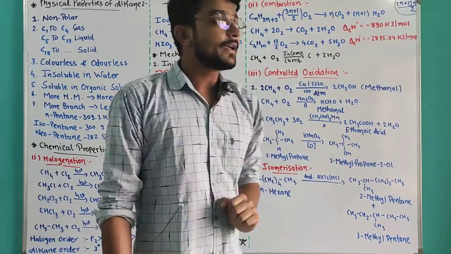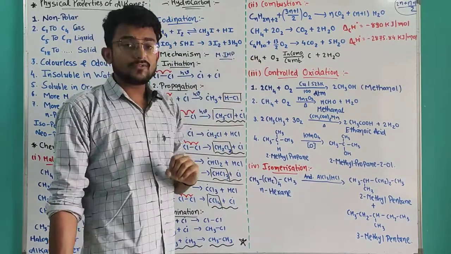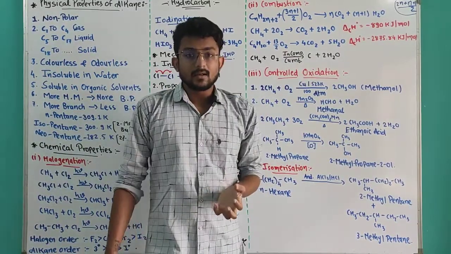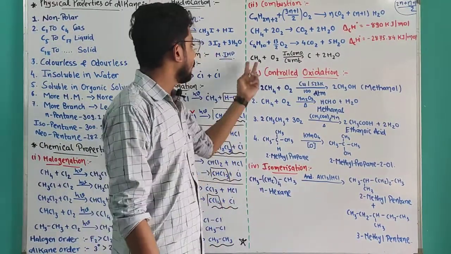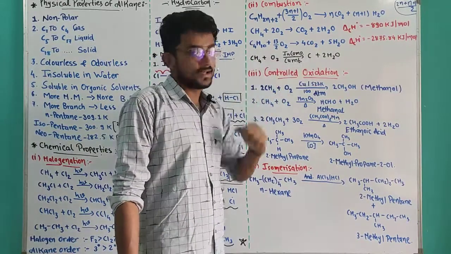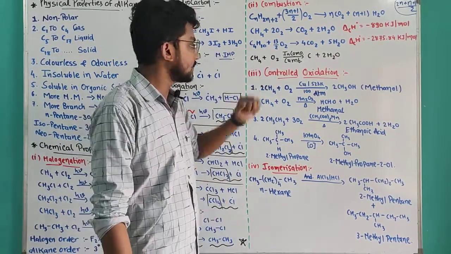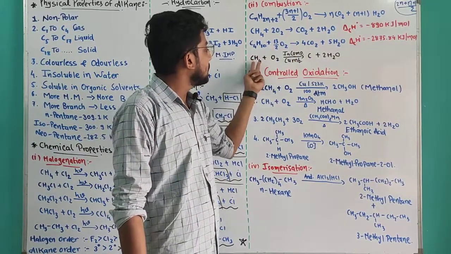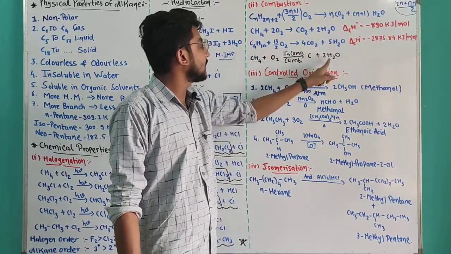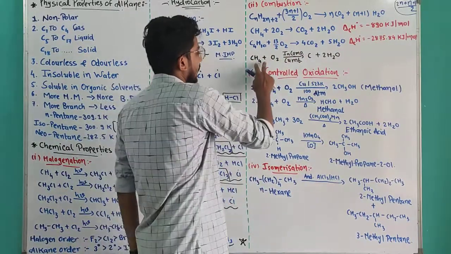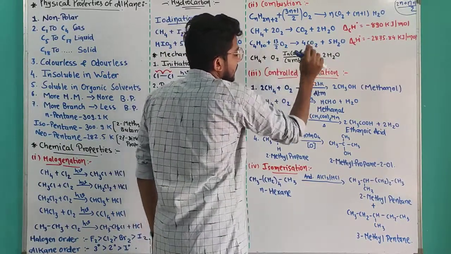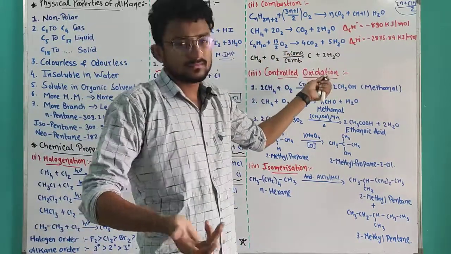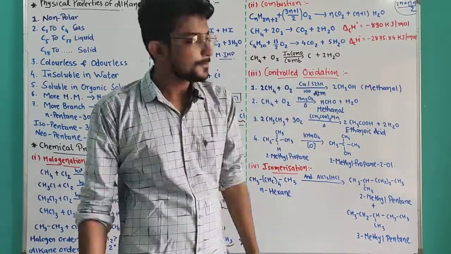Suppose we have an insufficient amount of oxygen, black colored fumes will be there. That is known as carbon black, because carbon cannot be converted into carbon dioxide in the insufficient presence of oxygen. So incomplete combustion occurs, methane will be converted into carbon, and hydrogen will be converted into H2O as it is. 4 hydrogen, so 2 H2O, and carbon will remain as carbon black, which is used as ink in printers and many other things.